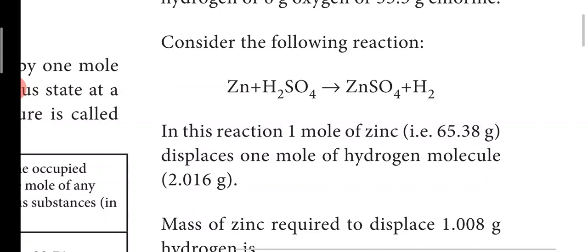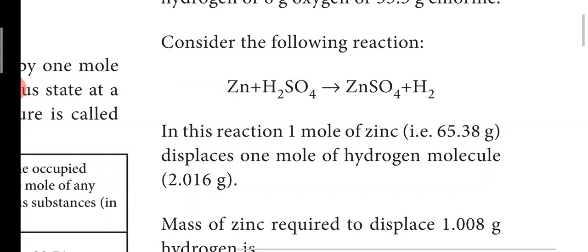In the same way, how much zinc will you require to displace 1 gram of hydrogen? How will you do this? Did you understand this first? In H2SO4 you have 2 gram of hydrogen, yes or no? To take out that 2 gram of hydrogen I needed 65.38 gram of zinc. If I need to remove only 1 hydrogen out of those 2, how much zinc will I require? That is what you have to calculate. How will you do this? Divide this value by 2.